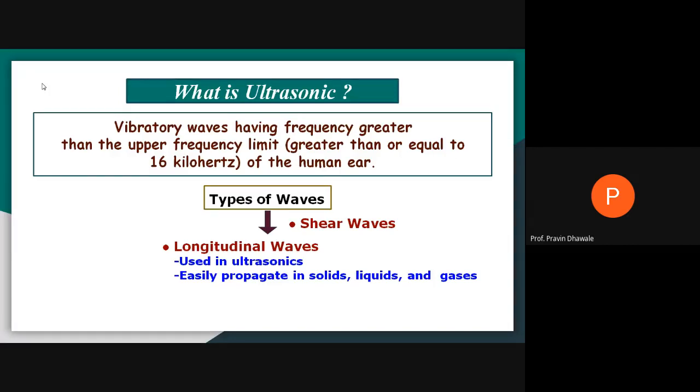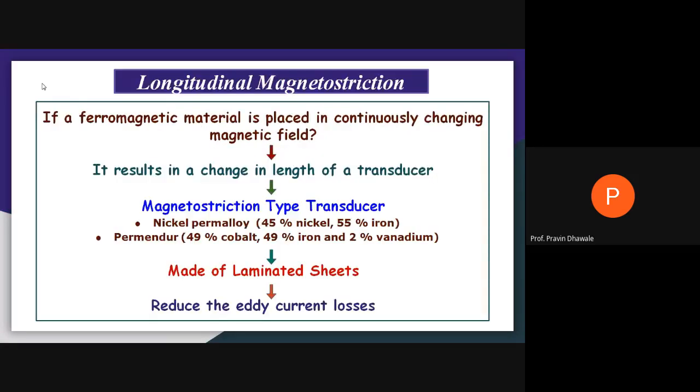There are two types of ultrasonic waves, shear waves and longitudinal waves. These waves are used in ultrasonics and are usually propagated in solids as well as gases and liquids.